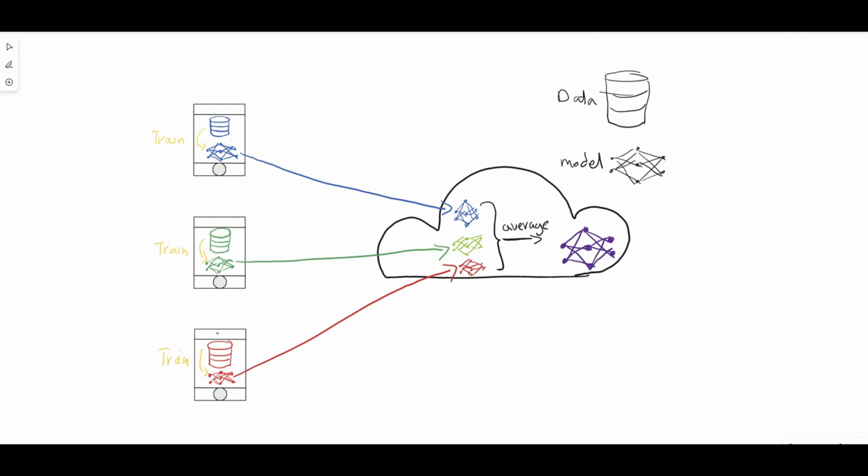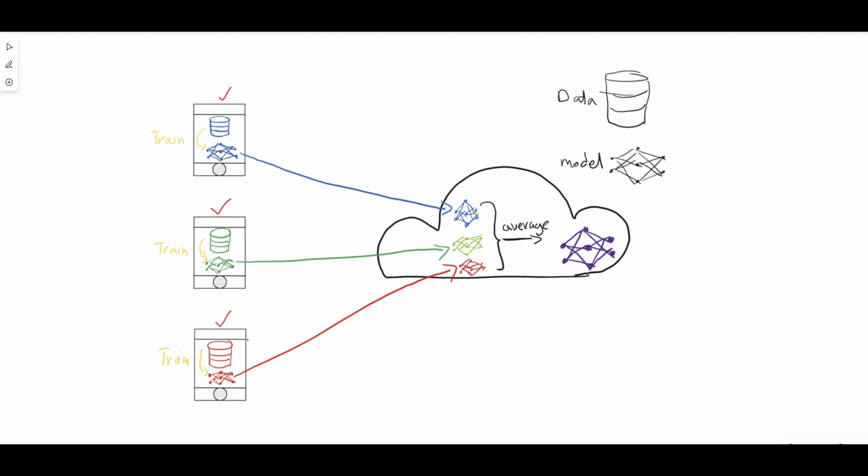Sorry if it's not that good. But here we can see I have multiple devices. Number one here, number two, number three. These are, for example, mobile devices that have sensitive or private data. And we're gonna train machine learning models using the data set under each of these devices, but we cannot share the data, right? So what is the solution?